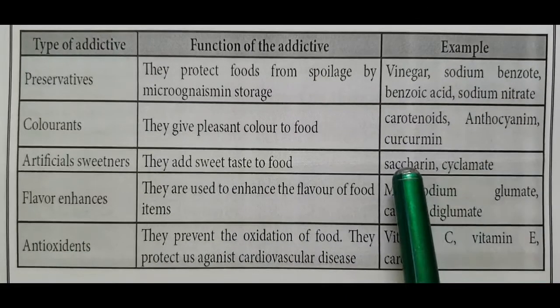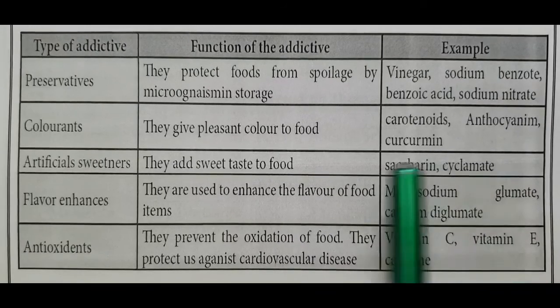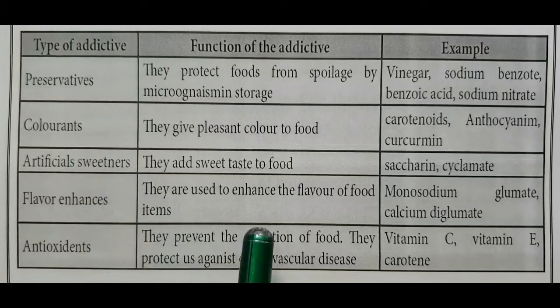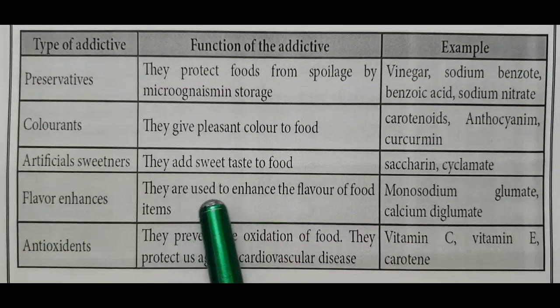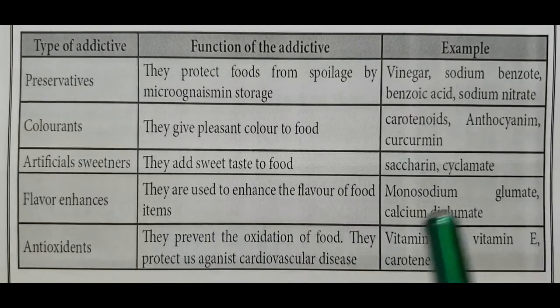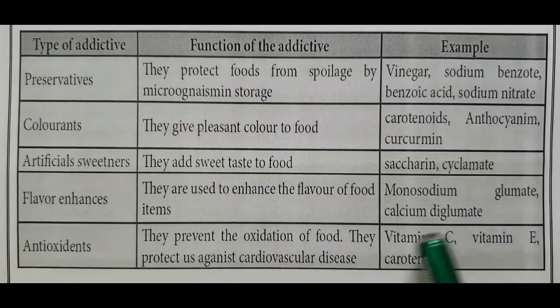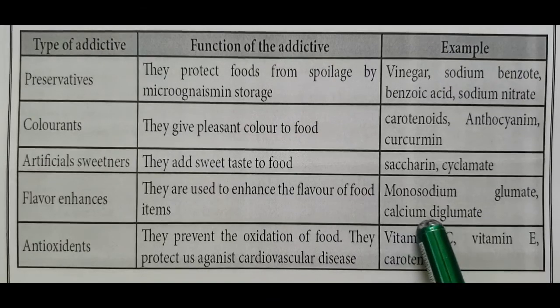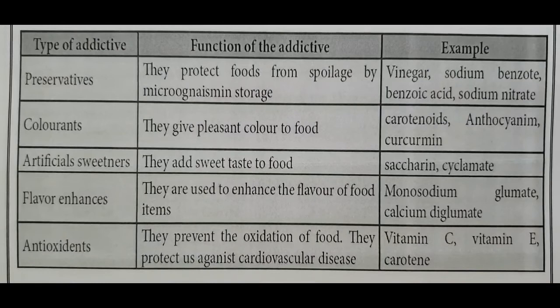Saccharin and cyclamate are the examples of artificial sweeteners. Then flavor enhancers. They are used to enhance the flavor of food items. Example, monosodium glutamate and calcium dichromate are the two examples of flavor enhancers.